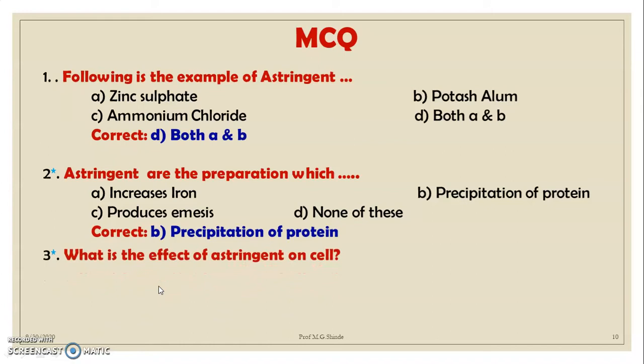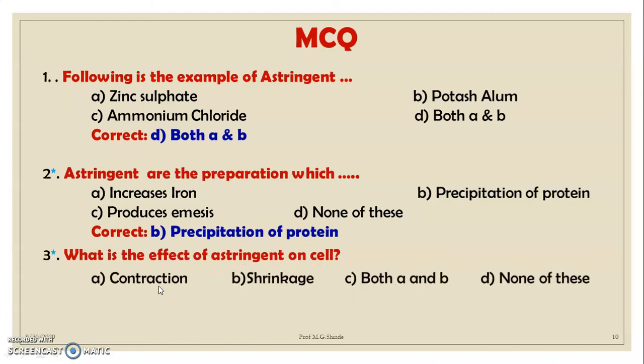The further MCQ is, what is the effect of astringent on cells? There are a number of effects on the cells: contraction, shrinkage, both A and B, none of these. The correct option is both A and B. The astringent causes contraction as well as shrinkage. So the correct option is both A and B.